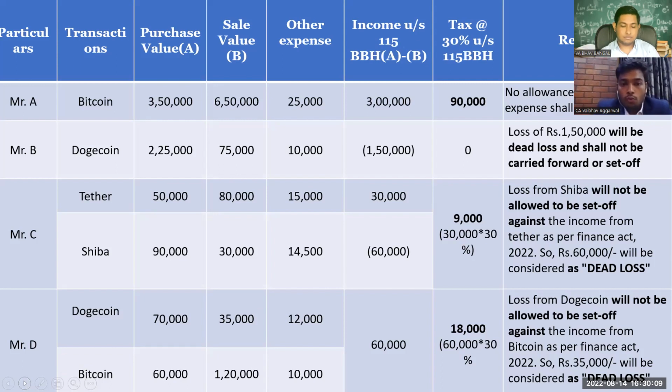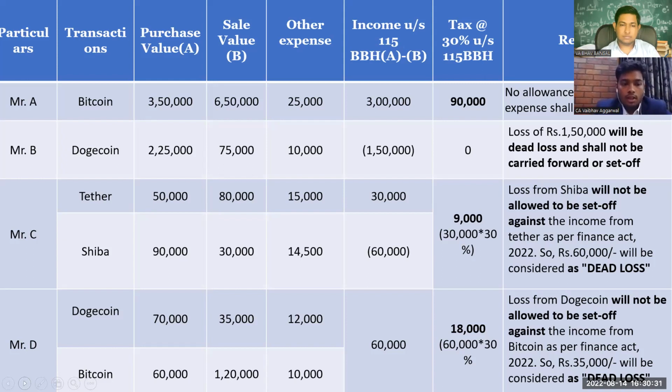The second one, where Mr. B sold Dogecoin worth rupees 75,000, whose cost of acquisition is 2,25,000. In this case, Mr. B has suffered a loss of 1.5 lakhs. In such a scenario, the loss of 1.5 lakhs will not be able to be set off, and it will be treated as dead loss.